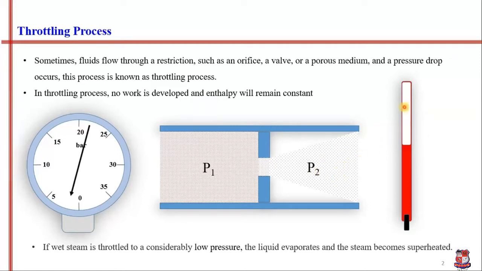We can see that the pressure and temperature after throttling are reduced, and still we are achieving evaporation of liquid particles. How this happens, we will look at later in this video.